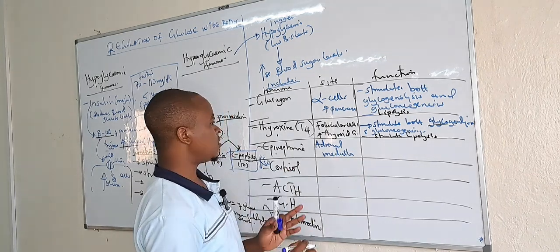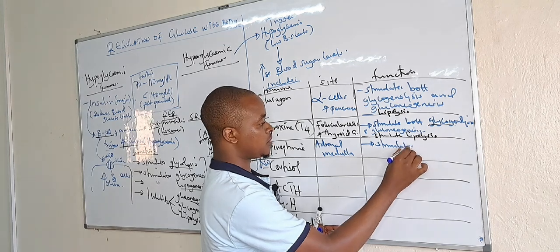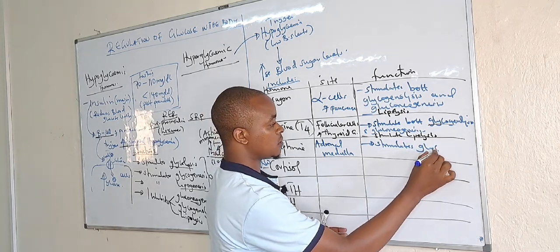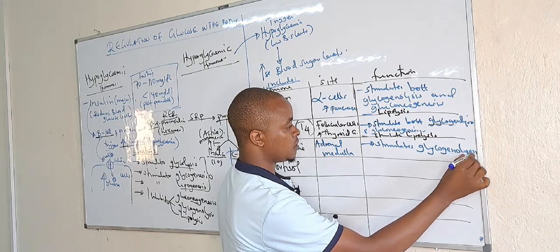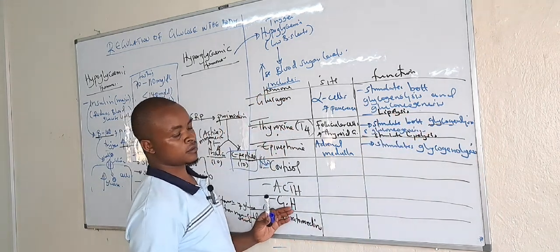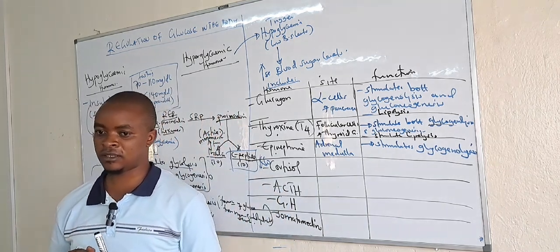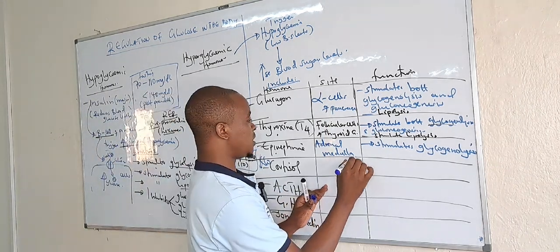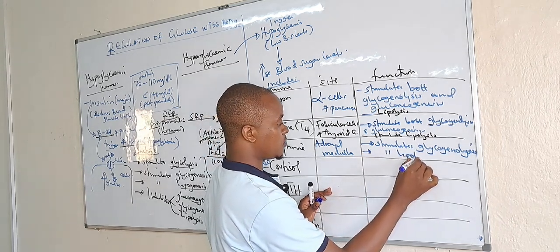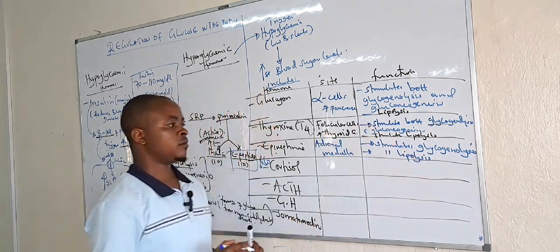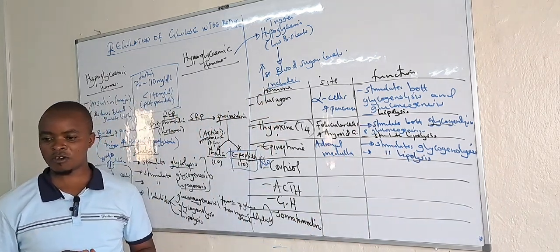And its role, it stimulates glycogenolysis, not gluconeogenesis, glycogenolysis. And it can also go ahead to stimulate lipolysis. But not gluconeogenesis. Hope all of us are writing.